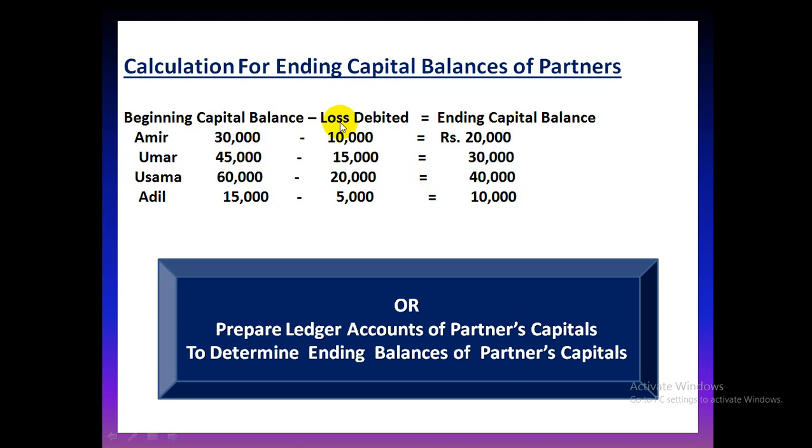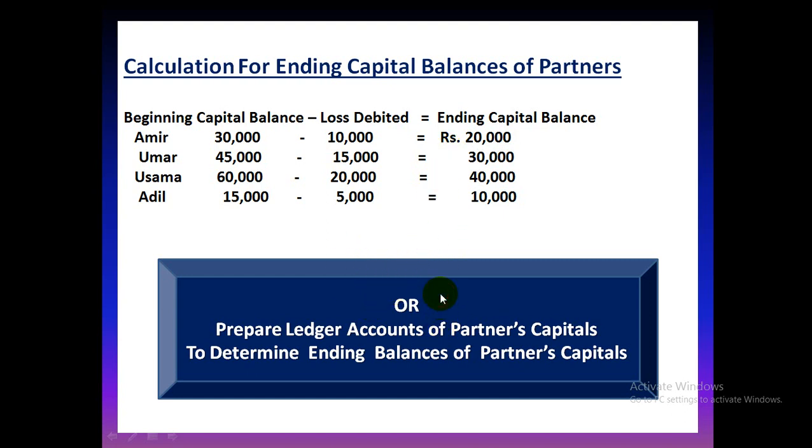Beginning capital balances minus the loss debited to them will give you the ending capital balance of Amir, Umar, Usama and Adil. We can do this by showing the calculation, or we can prepare the ledger accounts of partners' capital, जिसमें हम ओपनिंग बैलेंस डालेंगे, लॉस डेबिटेड डालेंगे, तो भी हमारे पास इसी तरह से एंडिंग कैपिटल आ जाएगा. You can do it in any way, this way or this way.